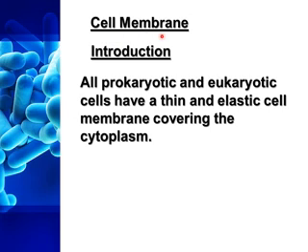The second main structural component of the cell is the cell membrane. All prokaryotic and eukaryotic cells have a thin, elastic cell membrane covering the cytoplasm. It is the outermost covering in the case of an animal cell, and the second layer in the case of a plant cell, because in a plant cell the outermost layer is the cell wall.